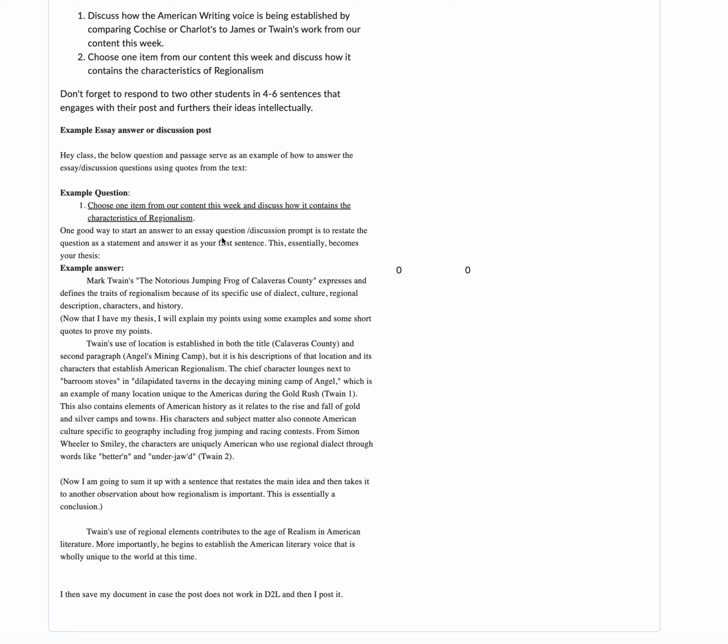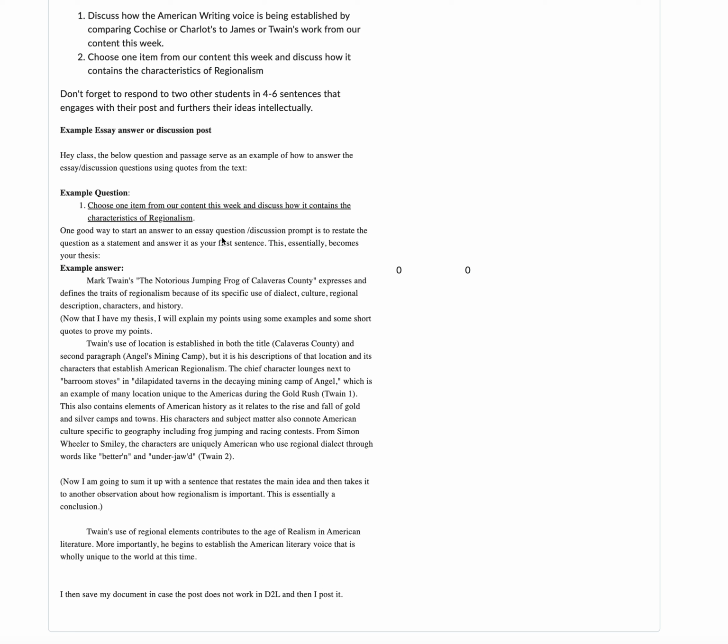You can see where I said unique to the Americas during the gold rush. What I'm trying to do there is transition into the next characteristic, which is history. Oftentimes, regionalism expresses a period of history. So I'm going to transition that into this next part. This also contains elements of American history as it relates to the rise and fall of gold and silver camps and towns. His characters and subject matter also connote American culture specific to geography, including frog jumping and racing contests.